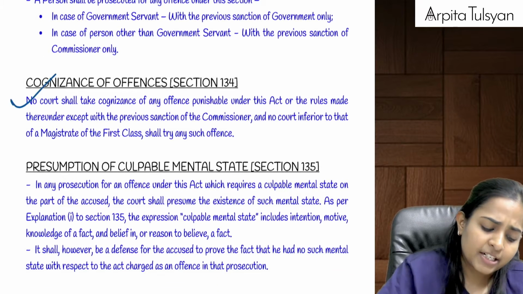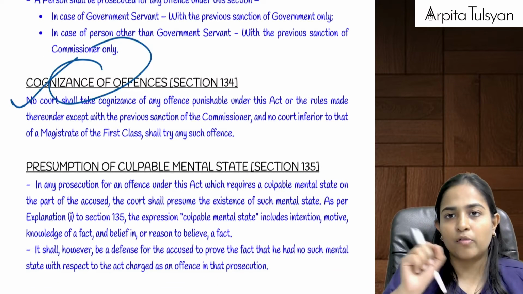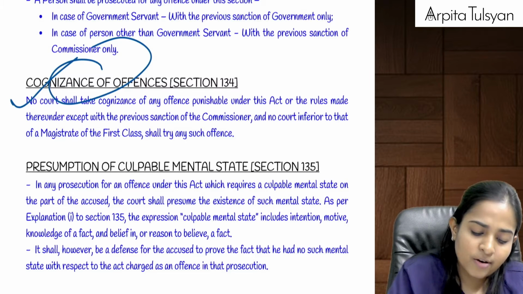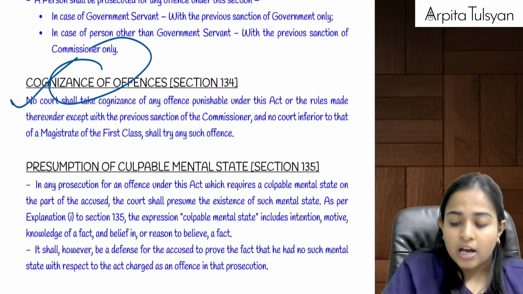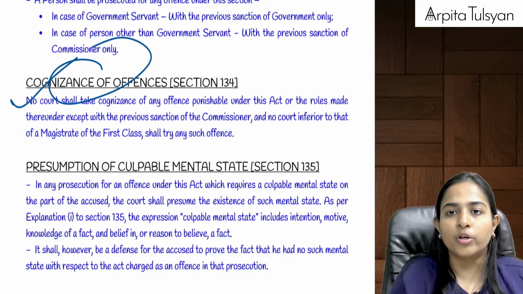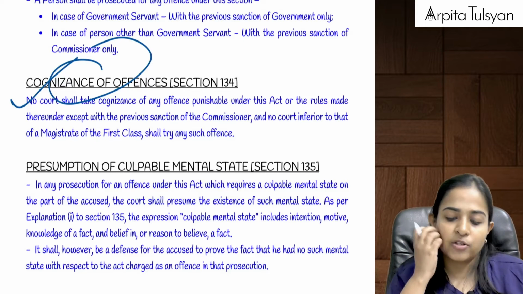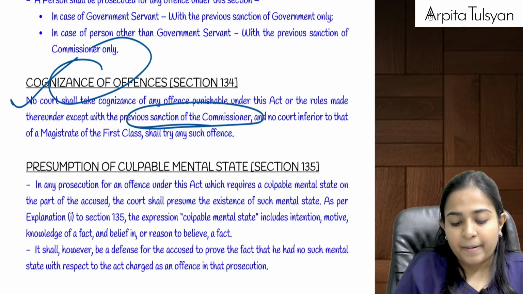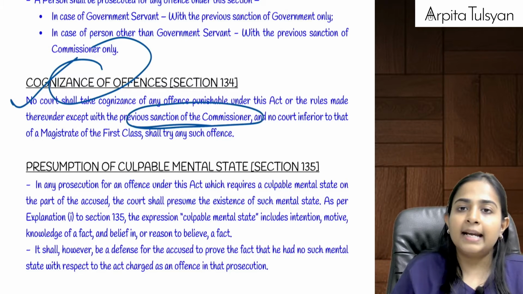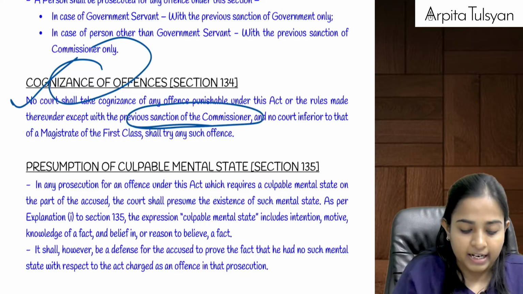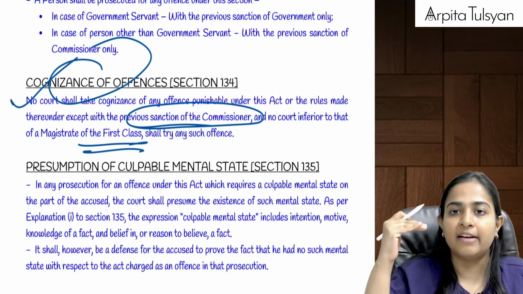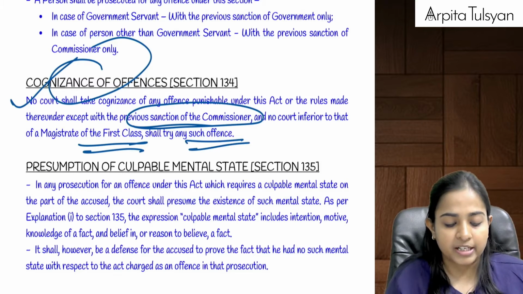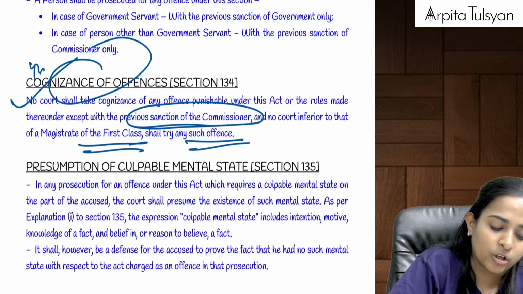Okay, then section number 134 talks about cognizance of offense, that is who will take the note of the offense. So for any offense done under GST, no court can take cognizance of that offense unless they take the prior sanction of the commissioner, and a magistrate of at least first class level can try the offense under GST. Cognizance means taking note.